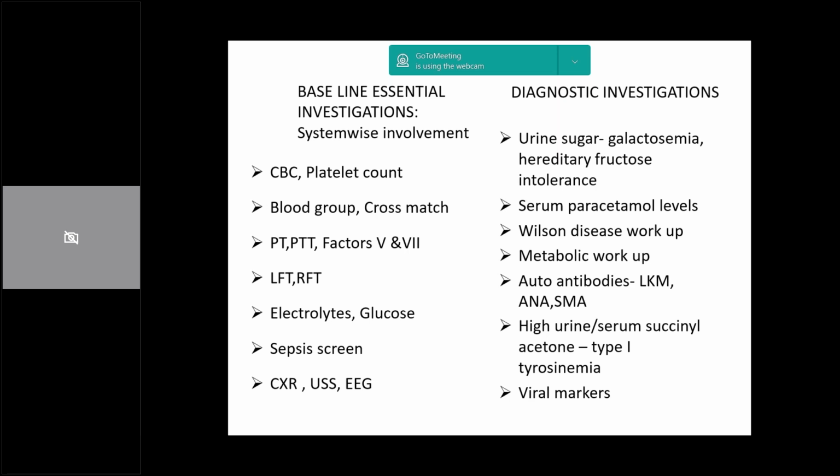Toxicology screening can be sent. For galactosemia, you can screen urine for glucose-reducing substances, Gal-1-PUT assays, and so forth. For conditions like tyrosinemia, urinary succinylacetone and so on can be screened.